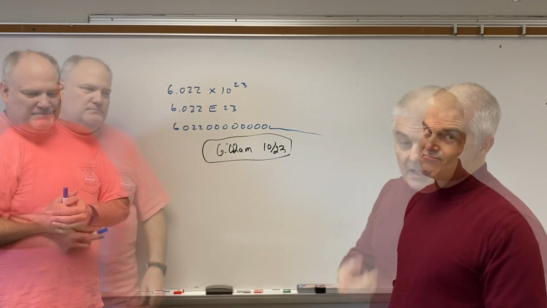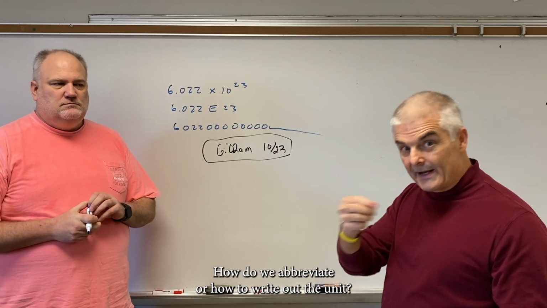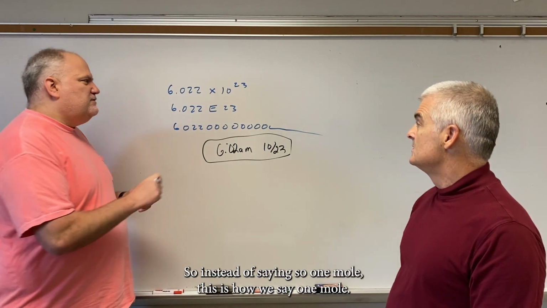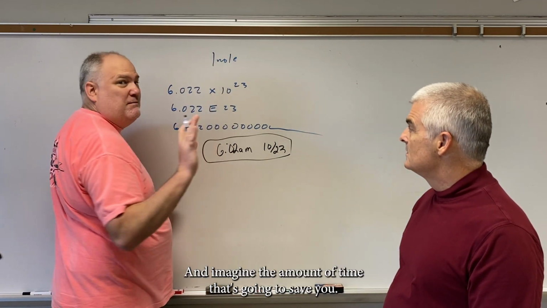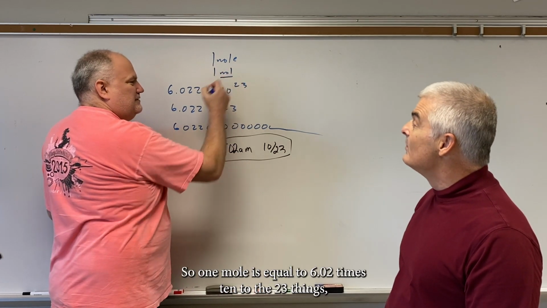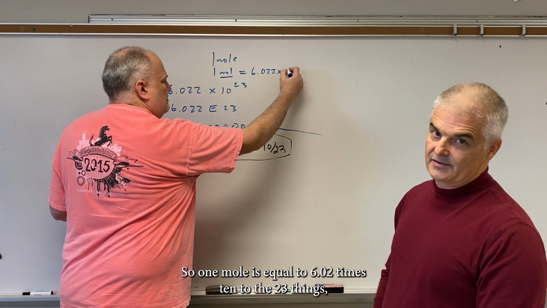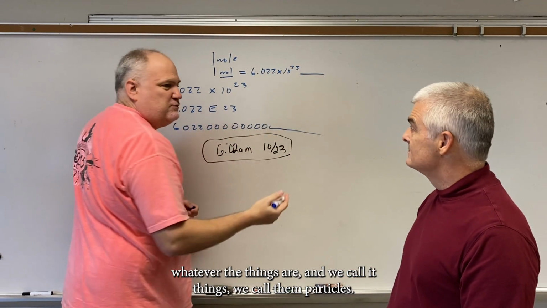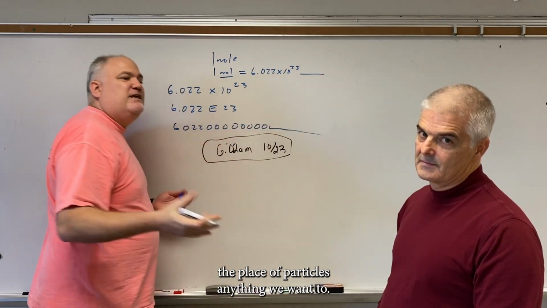One last thing, how do we abbreviate the unit, the mole? Instead of saying 1 mole, the abbreviation for mole, and imagine the amount of time this is going to save you, is mol. So 1 mol is equal to 6.02 times 10 to the 23rd things, whatever the things are. We could call them particles, because we can put in the place of particles anything we want to.